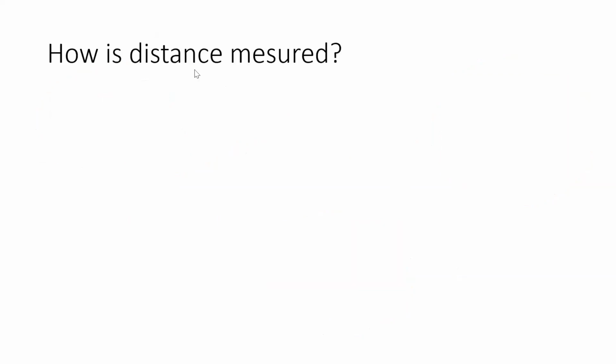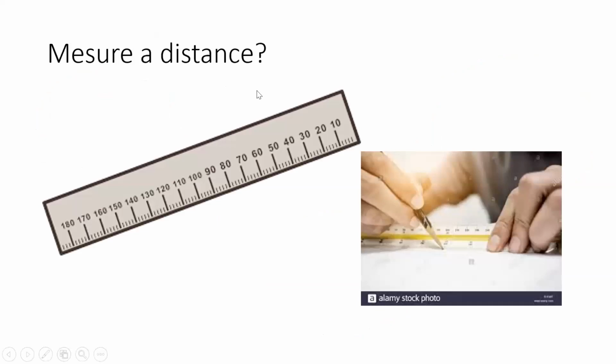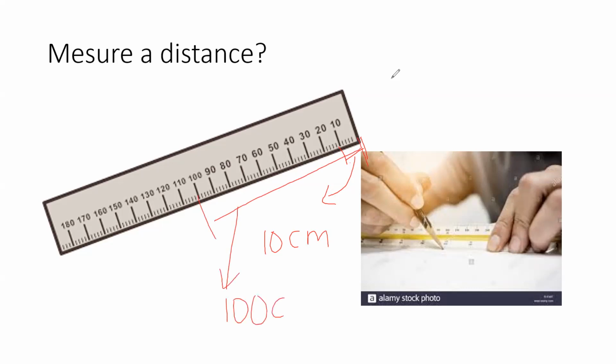And how is the distance measured? Oh, maybe with a ruler. Yes, that's a pretty good idea. You can measure, for example, from 0 to 10 with a ruler, there will be 10 centimeters. But what happens if we go from 0 to 100? It will be 100 centimeters. Oh, that's pretty easy.